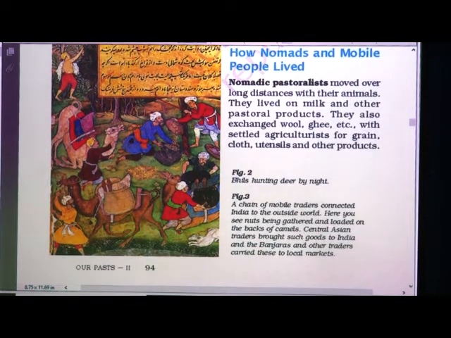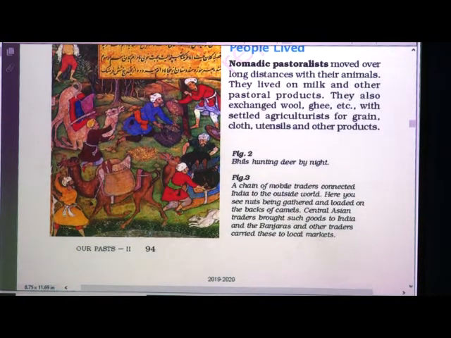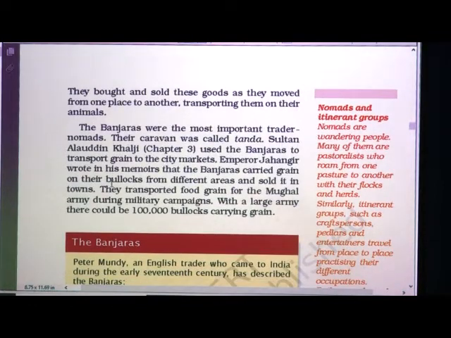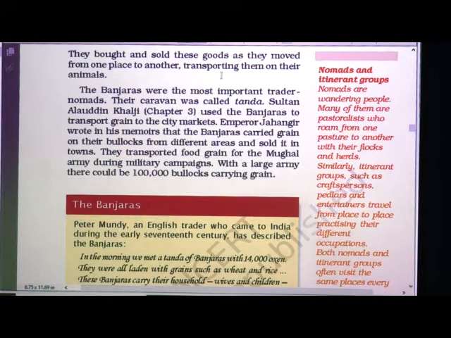Now, figure 3. A chain of mobile traders connected India to the outside world. Here you see nuts being gathered and loaded on the backs of camels. Central Asian traders brought such goods to India and Banjaras and other traders carried these to local markets. Here you can see the pictures, how the nuts are loaded on camels. They bought and sold these goods as they moved from one place to another, transporting them on their animals.